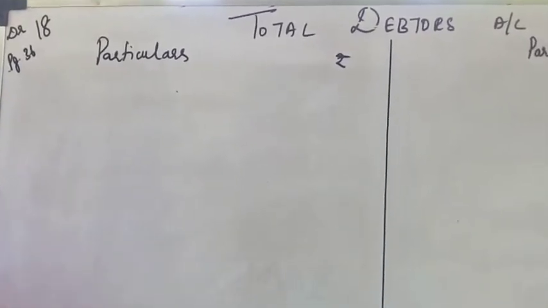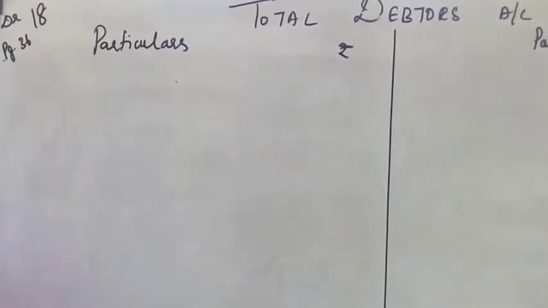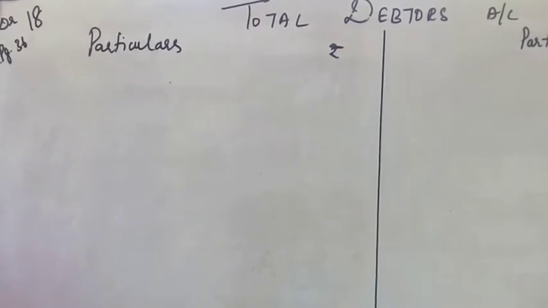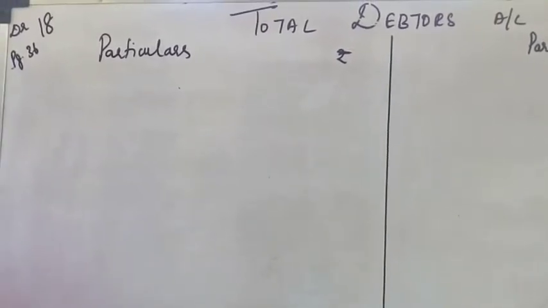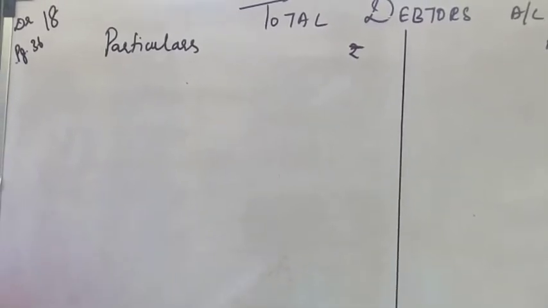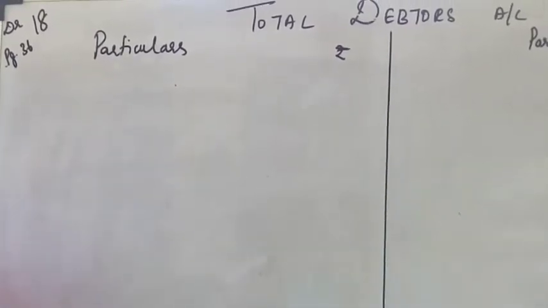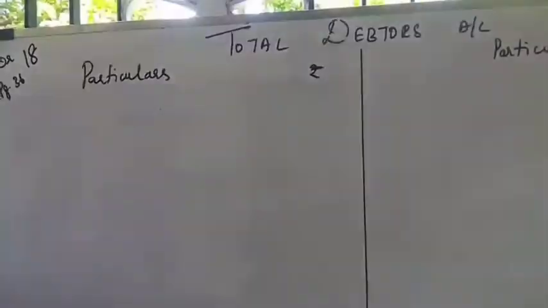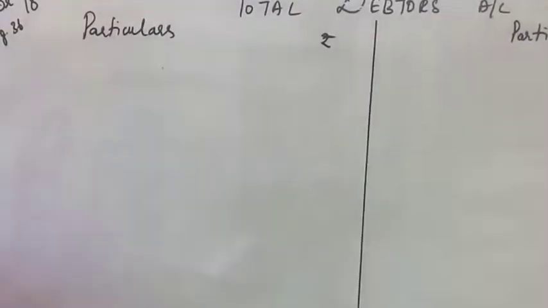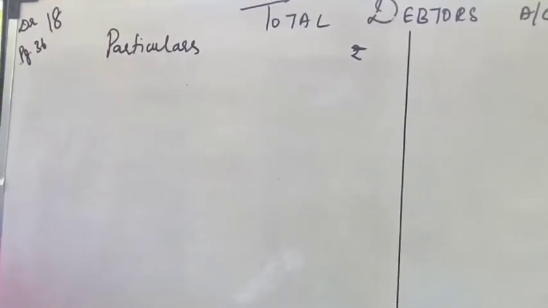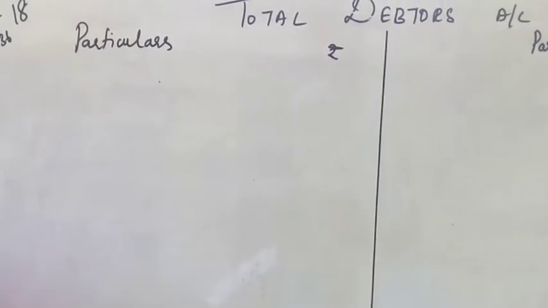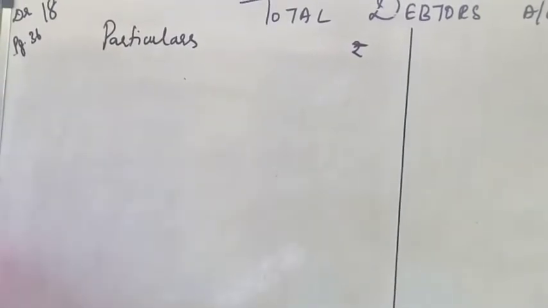For example, to balance brought down in cash book means opening cash balance. To sales means cash sales. To debtors means cash received from debtors. By purchases means cash purchases. By creditors means cash paid to creditors, and then wages, sundry expenses are given, and then balance carried on cash book will come in the balance sheet. And then other information, stock is given, opening and closing. Sundry debtors, opening only given and closing is not given.